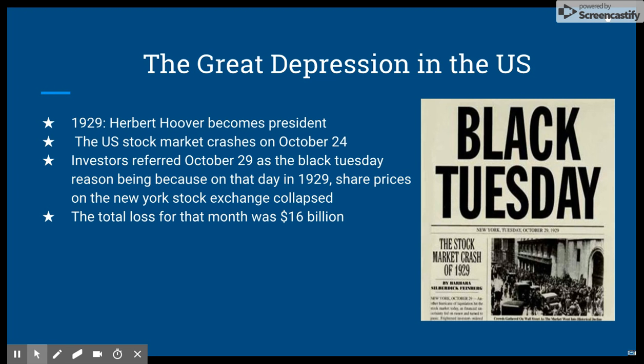The Great Depression in the United States. In 1929, Herbert Hoover becomes president of the United States. The Depression began with the strike of economic disaster. The U.S. stock market crashes on October 24, 1929. Investors referred to October 29 as Black Tuesday, because on that day in 1929, share prices on the New York Stock Exchange collapsed. The total loss for that month was $16 billion.